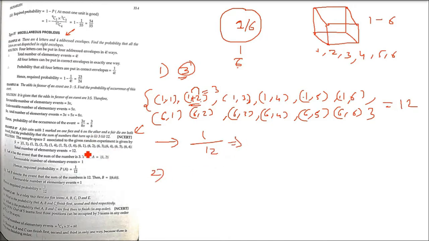The second one: the total is 12. Two numbers added give 12 only when you add 6 and 6. So here also 1 is the favorable case and the total number of cases is 12. So 1 by 12. This is the answer.